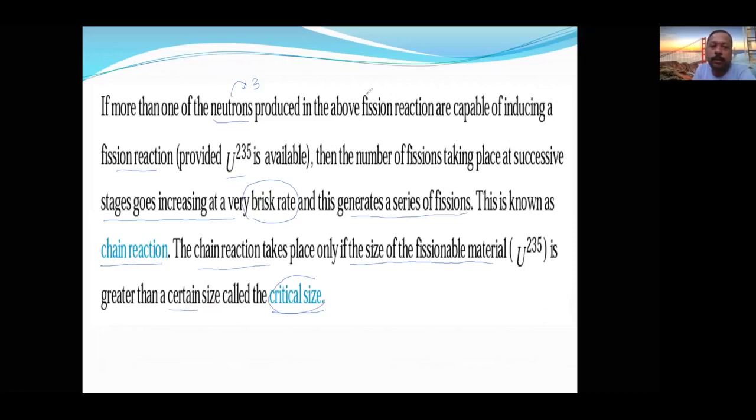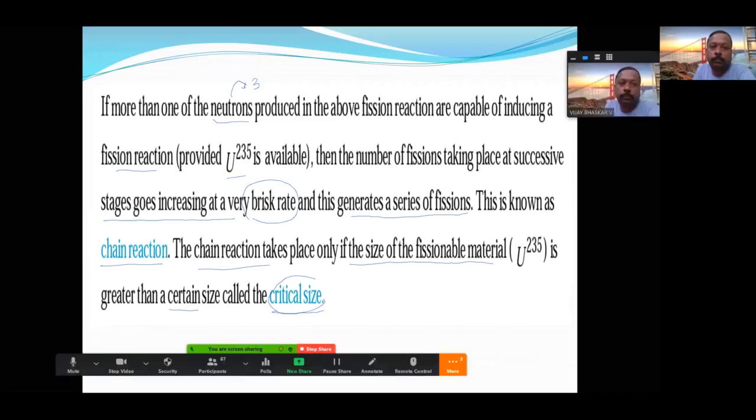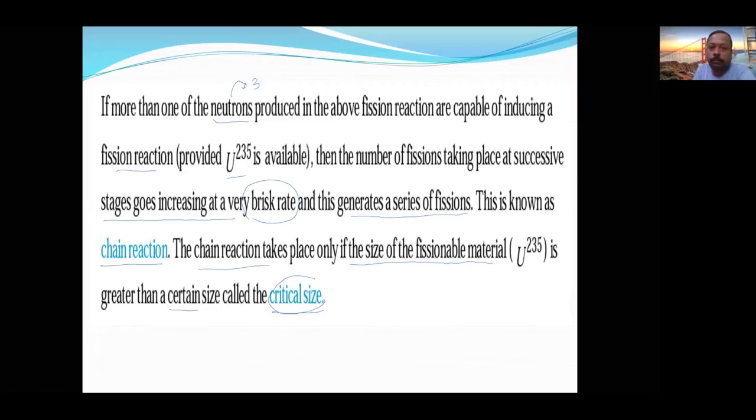Now let us see the next one. These are the important terms. If the number of fissions in a given interval of time goes on increasing: first fission, one neutron is giving three neutrons.